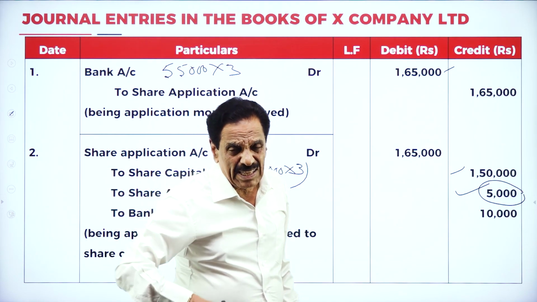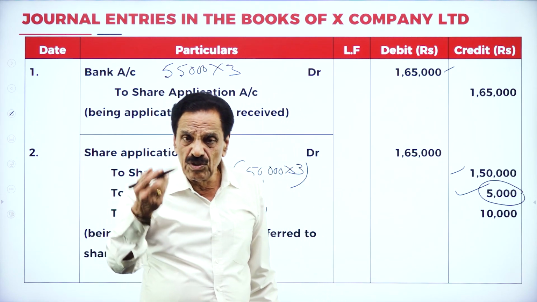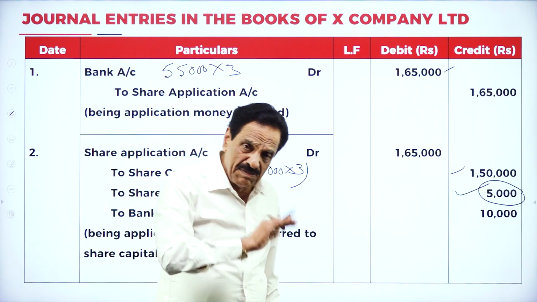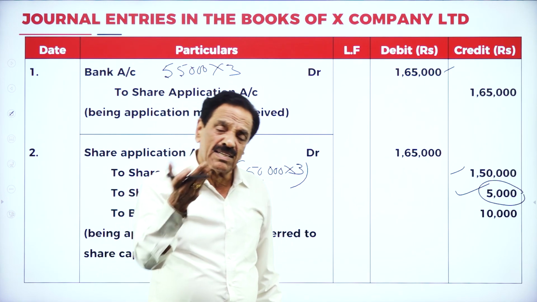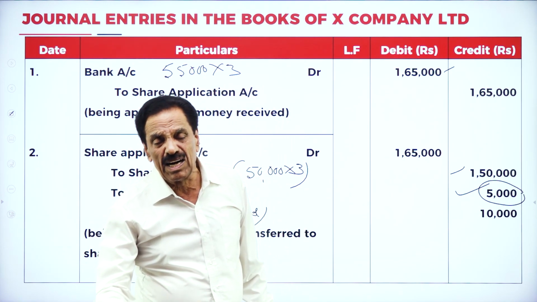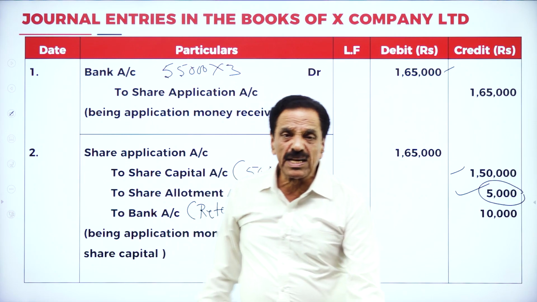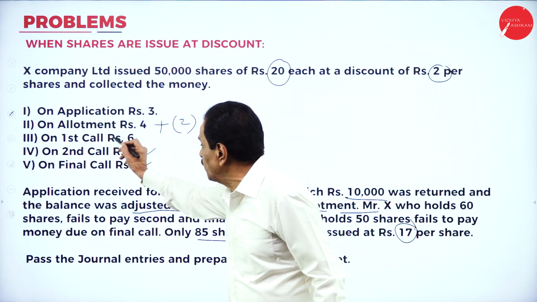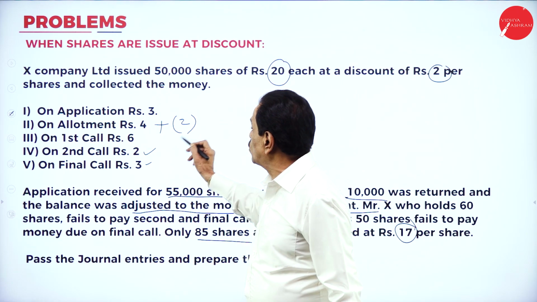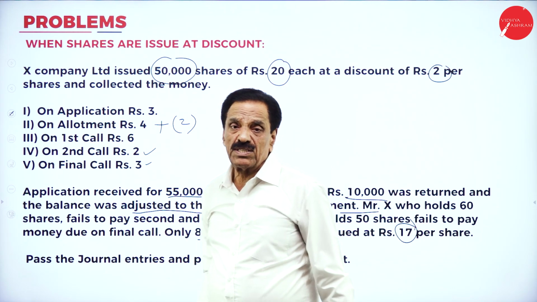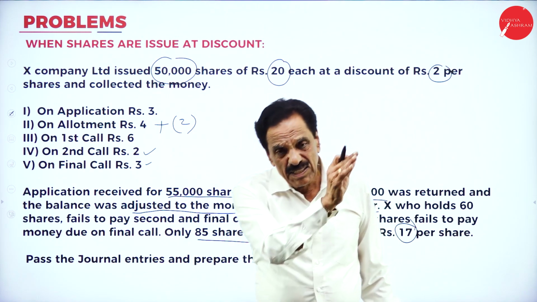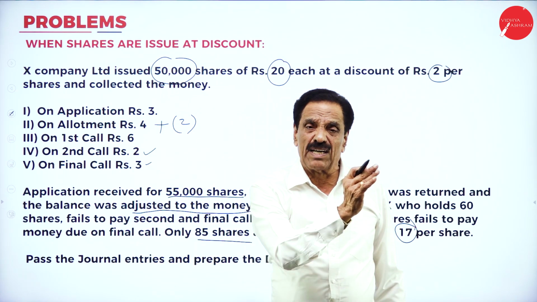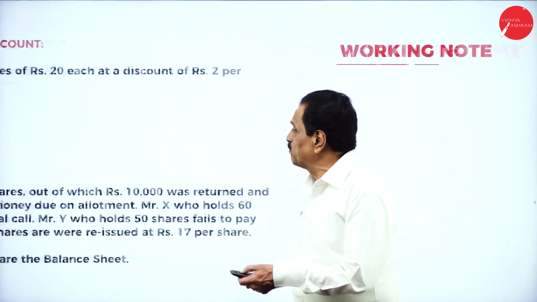Now, other entries: due entry for allotment, then receiving entry; due entry for first call, receiving entry; due entry for second call, receiving entry; due entry for final call, receiving entry. I will show how the entry will be passed. Before that, you have to see what your allotment money is: 4 rupees, but how much discount, and on how many shares? 50,000 shares. So what's the due entry? Share allotment account debit, discount on issue of shares account debit, to share capital account.